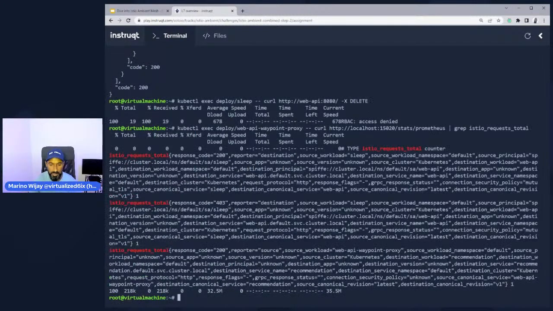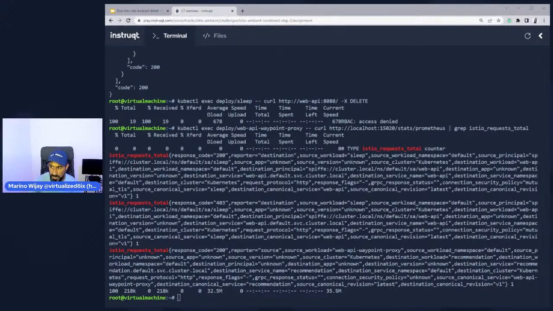This is all written in Prometheus format. And what that really means is it's telling us, Prometheus style, which we can then derive and pass to any other observability system that we wanted to, the number of requests that went through and the number of requests that actually failed to go through as well.